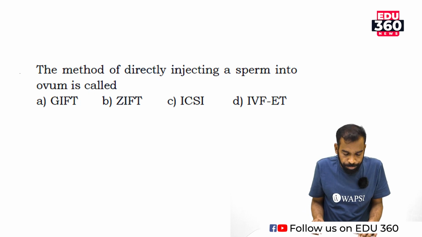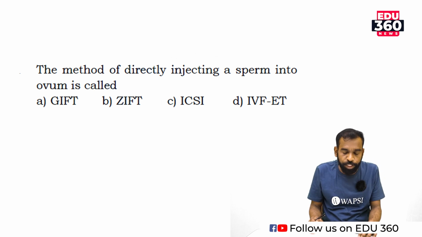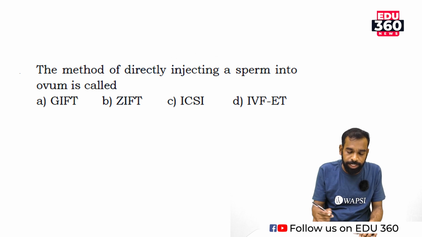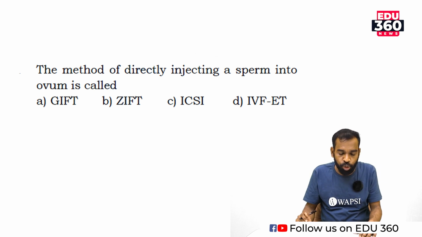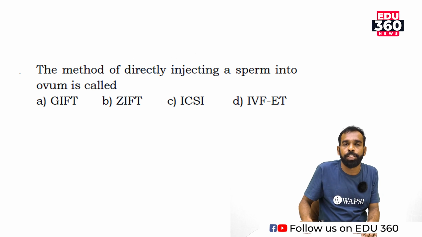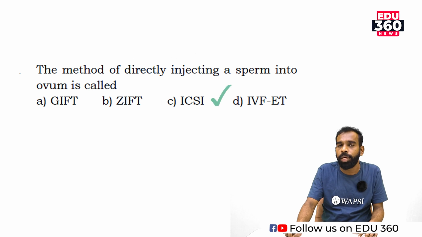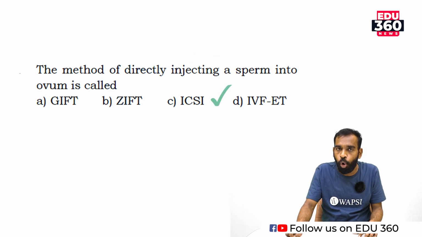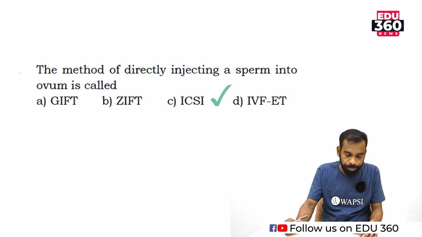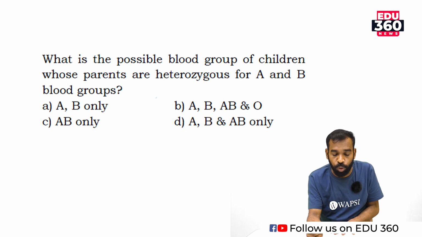Move to next question. The method of directly injecting sperm into the ovum is called. The method of directly injecting sperm into the cytoplasm of the ovum is called intracytoplasmic sperm injection. Move to the next question.